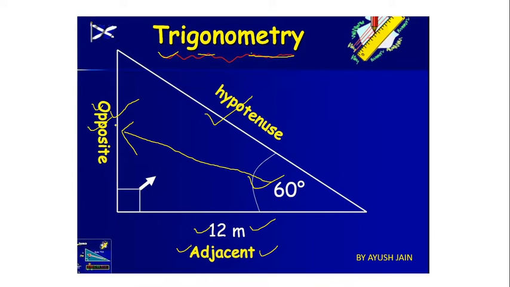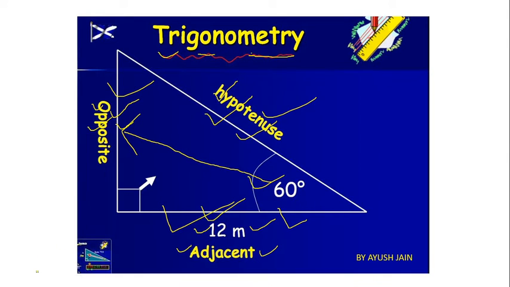If this one is opposite, then this one will be adjacent. Someone may say, sir, the hypotenuse is also adjacent. Yes, but the longest side we know is the hypotenuse, so automatically the remaining side, our base, is called adjacent here. So this one is the adjacent side, this one is the opposite side, and this one is the hypotenuse.